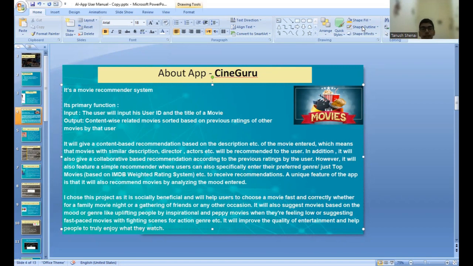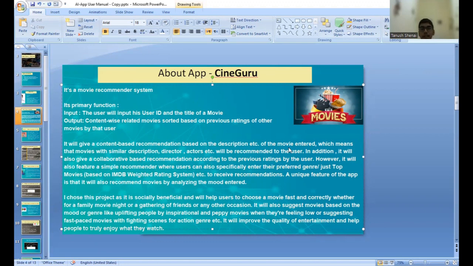Additionally, it will also give a collaborative based recommendation according to the previous ratings of other movies by the user. It will also feature a simple recommender where the user can specifically enter their preferred genre or just type top movies, which will return either top movies in the specific genre or just generally top movies according to the IMDB Weighted Rating System. A unique feature of the app is that it will also recommend movies by analyzing the mood entered.